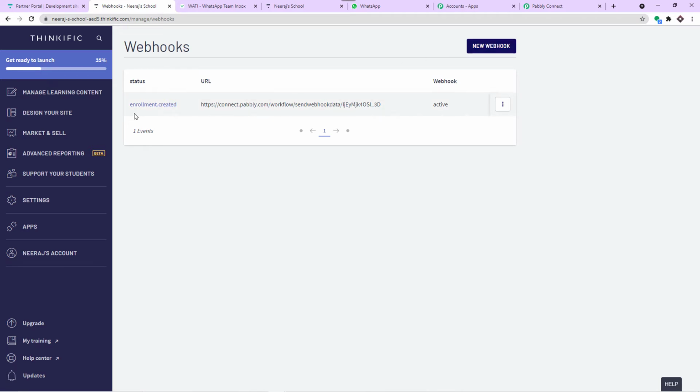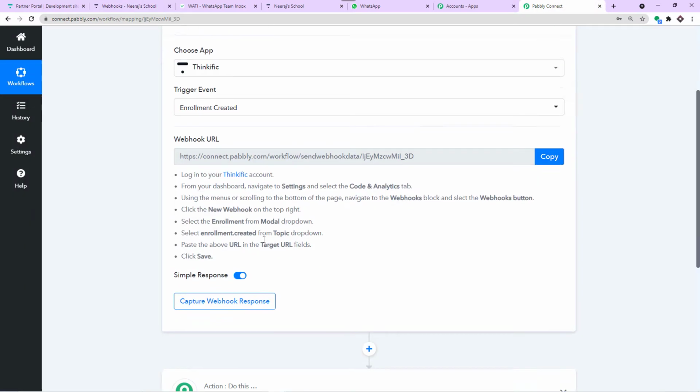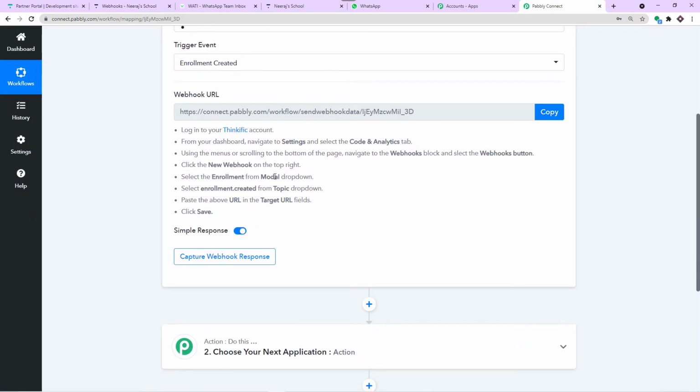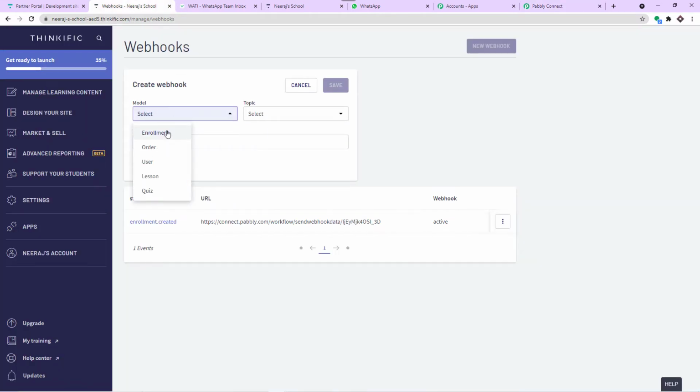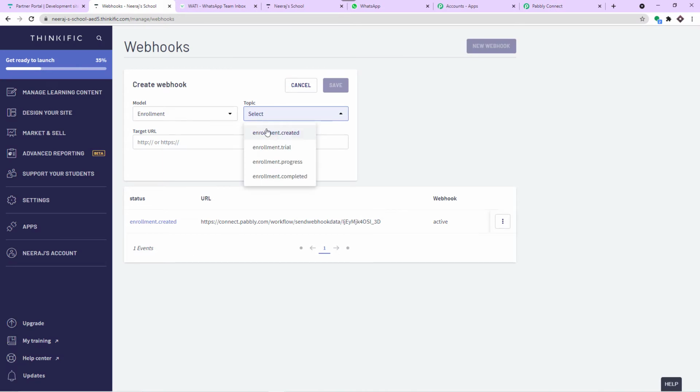Now, as you can see, I have already created a webhook. This is the webhook that I was working on. For your consideration, I'm going to create one more webhook. So I have clicked on this new webhook button. Select enrollment from the model dropdown. We have done that. After that, select enrollment created from the topic dropdown. We can also do that.